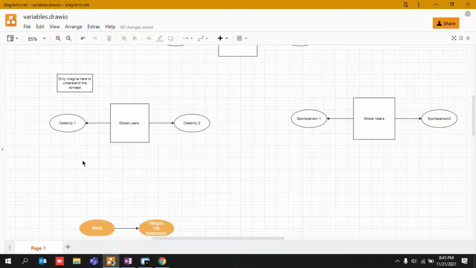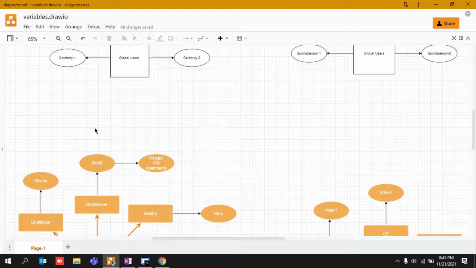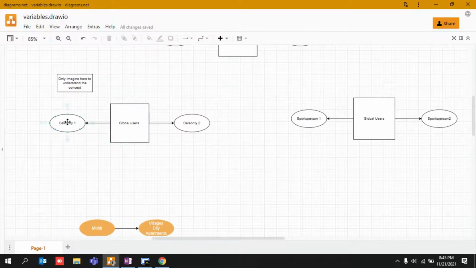Let's say there are two celebrities in the entire universe who have been termed as global users, and there are two sports persons in the entire universe, or the Milky Way galaxy in which we live. There are only these four people who can be termed as global users, which means that they would have more power, more authority as compared to Mohit. I hope I'm making sense. Okay, so these are the four global users.